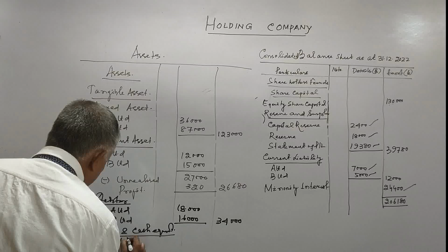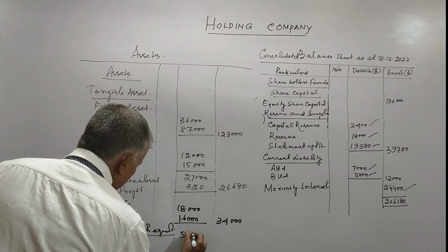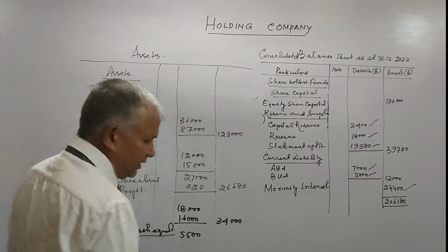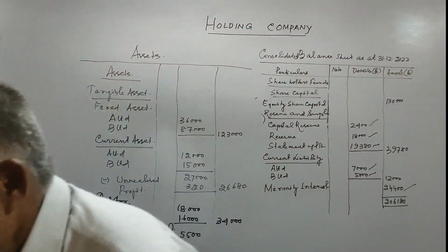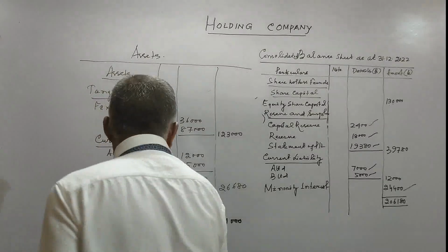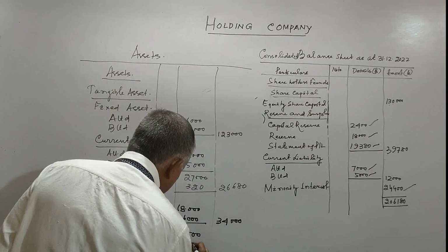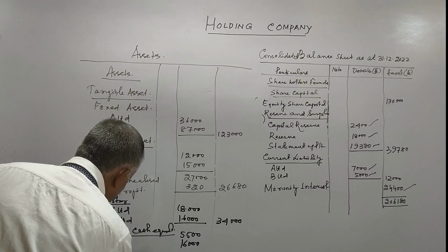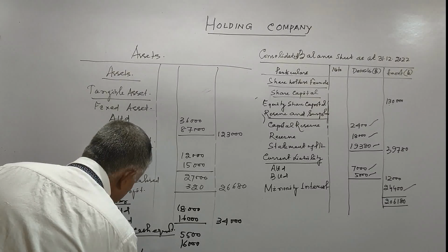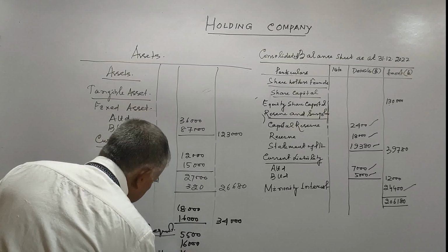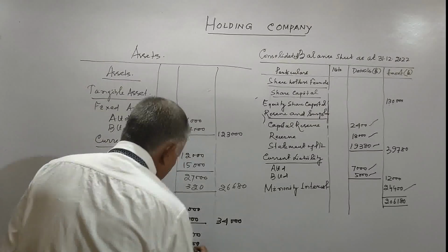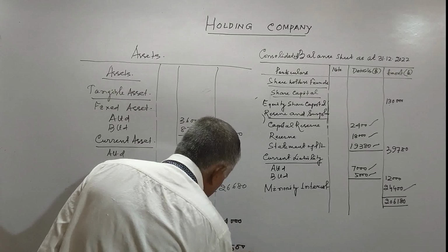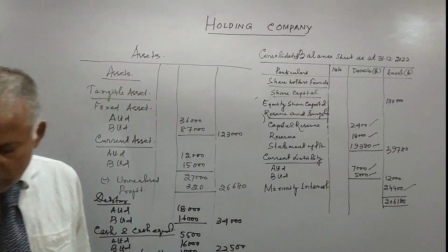A Limited 5,500, B Limited cash is your 16,000. Then cash in transit 1,000, total 22,500. So let us make a total here.